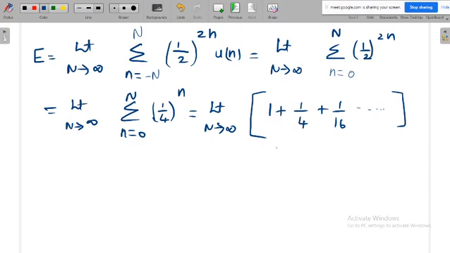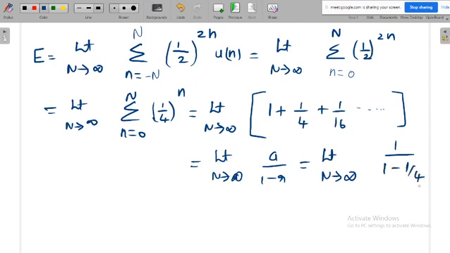Once the pattern is like this, from your basics, that is the same as a divided by 1 minus r, where a is the starting number and r is the ratio. Once you calculate that as n tends to infinity, 1 minus 1 by 4 is 3 by 4, so finally 4 by 3. Here there is no n term, so you cannot apply n equal to infinity. So finally this value is only 4 by 3.